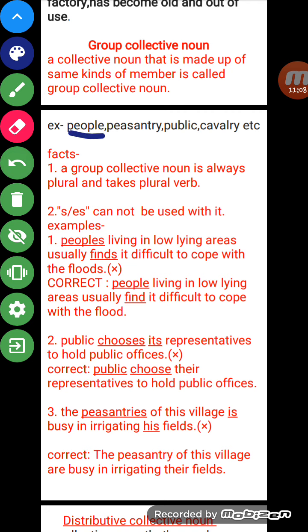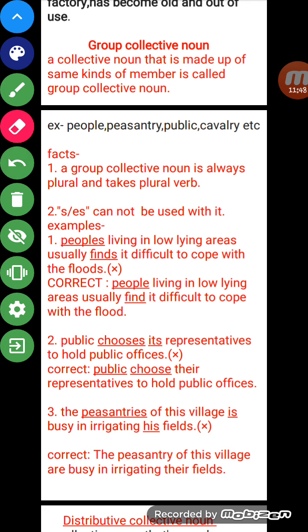Examples: people, peasantry, public, cavalry, etc. People means a crowd of people, a word that denotes the whole citizenry standing in a crowd. Peasantry means farmers, so if we consider farmers, then all farmers will count. Public is the same as people. Cavalry means a group of horses and the men who ride them. So in all these examples, there are the same kinds of members.